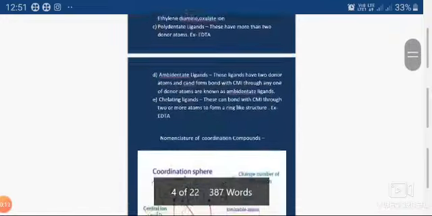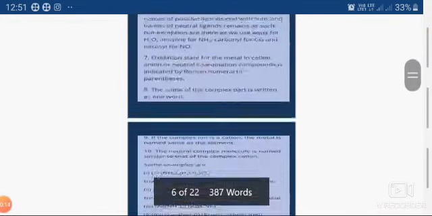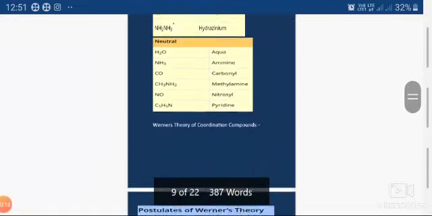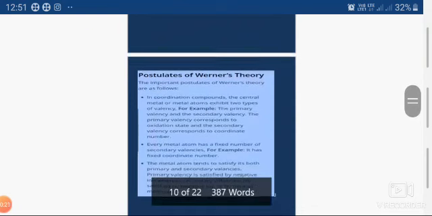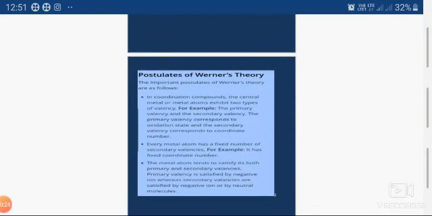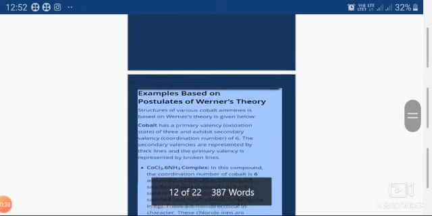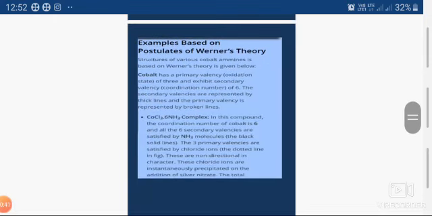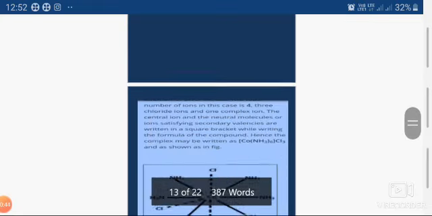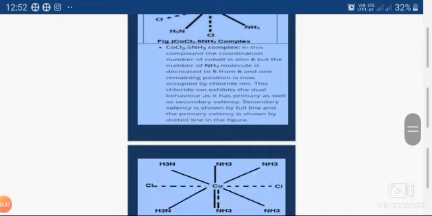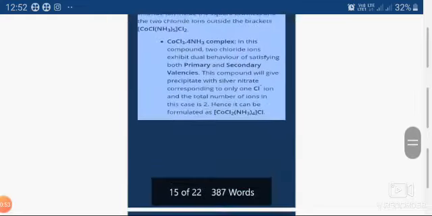In the last lecture, we had seen Werner's theory of coordination compounds, in which he proposed some postulates to describe the structure of a coordination compound, and then he verified his postulates by taking some examples of hexaammine cobalt(III) chloride complex, in which he carried out experiments to measure the conductivity due to the presence of a number of ions.